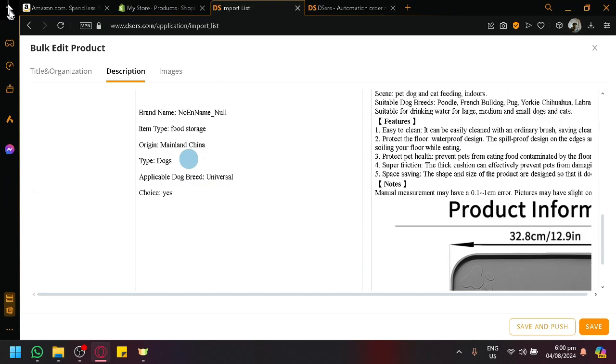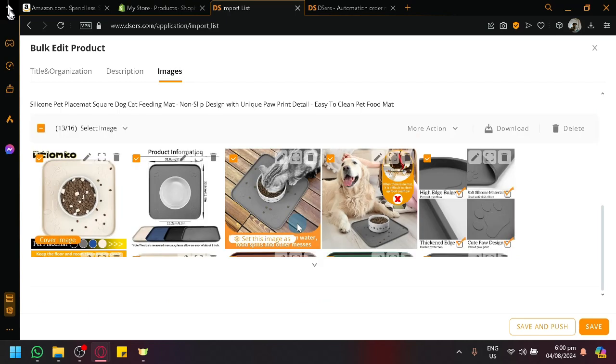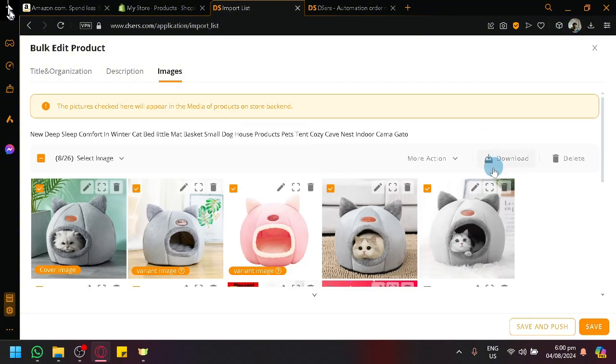Similarly with the description, you are able to modify all the description and all the images that you have. Also, you will be able to get the description of the product itself from AliExpress, so you no longer need to create or invent your own description. You will be able to copy everything from AliExpress. And similarly with the images, there's nothing that you need to modify, of course, but if you want to select specific images, you're also able to do that. You could also download the images if you want. But after that, if you're satisfied, you can click on save and push.